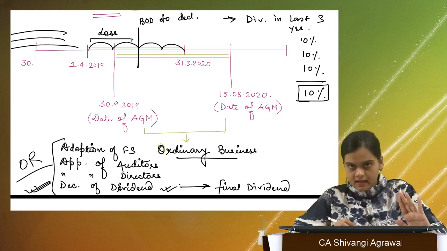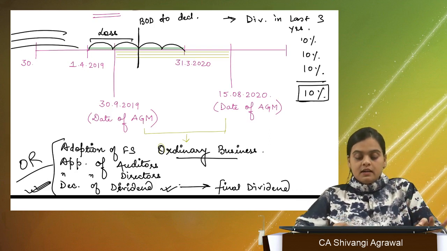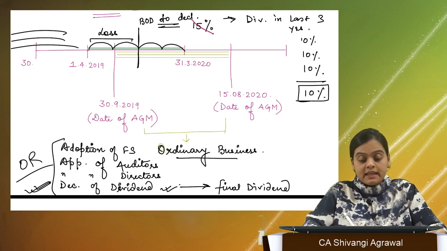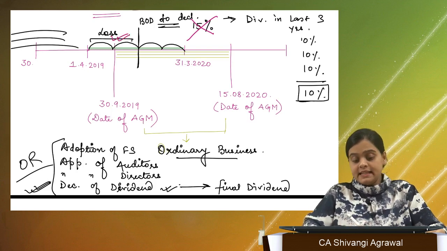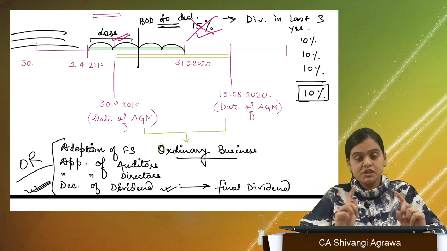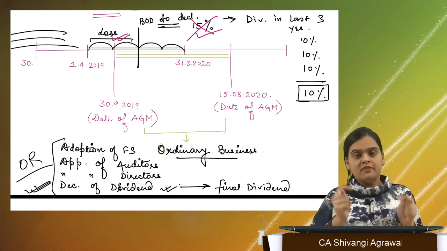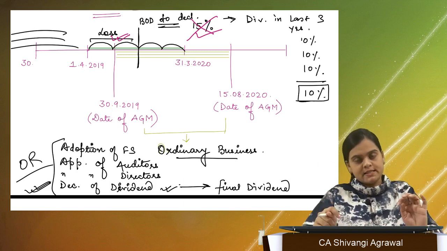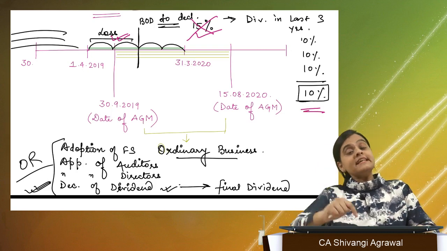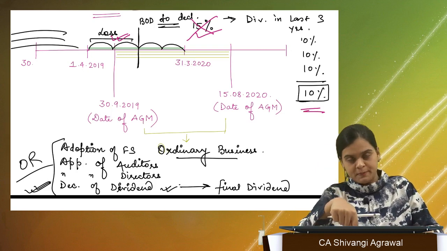Now, if the board wanted to declare an interim dividend of say 15%, the board cannot, in case it has incurred loss. In case it has not incurred loss, then it can declare even 15%. So this condition is applicable only when it has incurred loss. Is this clear?